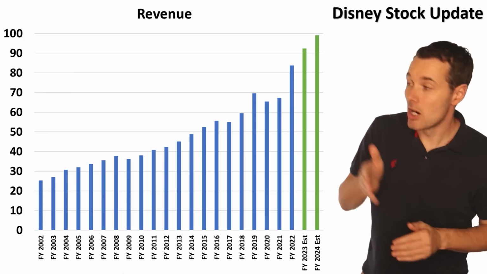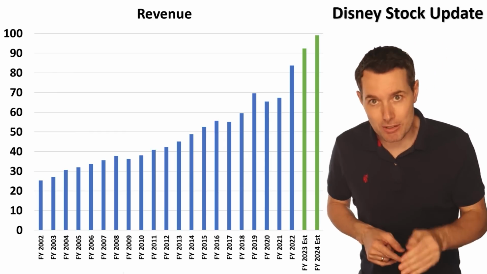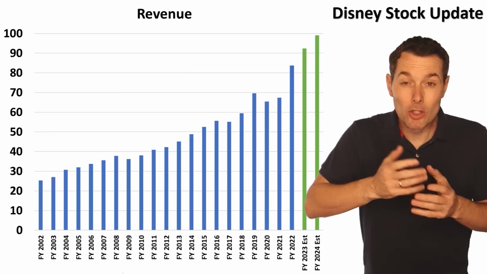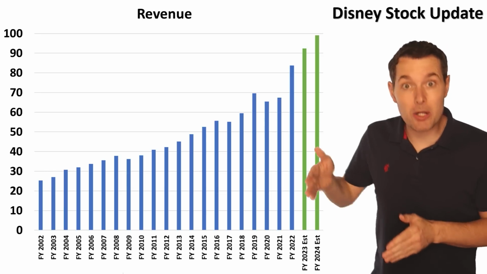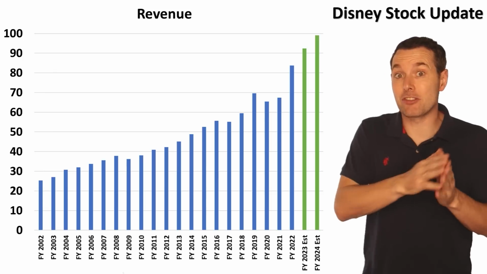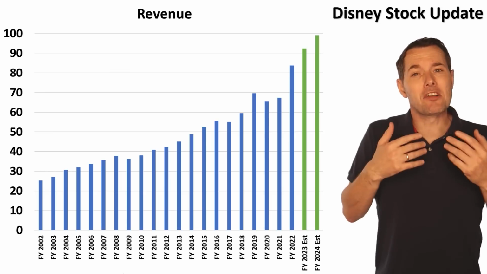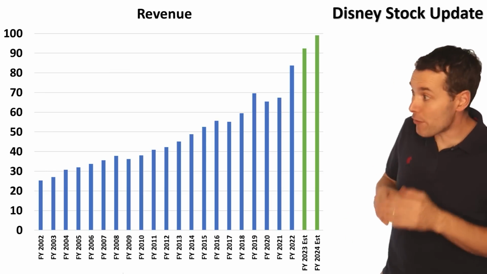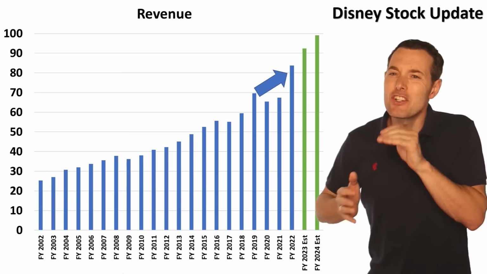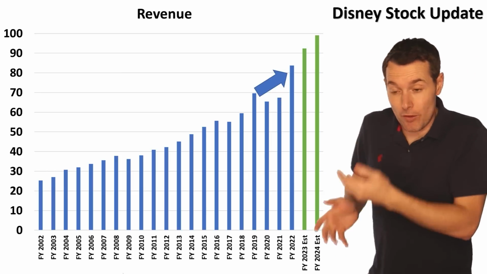And as we can see here, revenue is expected to increase. The green bars are analyst estimates. Revenue is expected to increase over the next couple of years, and it's likely that trend will continue for a while. Now, it looks like there was a pretty big jump from 2021 revenue onto 2022, but I'm actually ignoring that because 2020 and 2021 were pretty bad years for Disney. Their parks got closed, COVID happened, a lot of things went wrong for a lot of different companies. So for me, I look at this as more of a continuation from their 2019 numbers right onto 2022, and the jump doesn't look as dramatic there. I think that's a better way to look at this. And then analysts were expecting those numbers to continue higher.